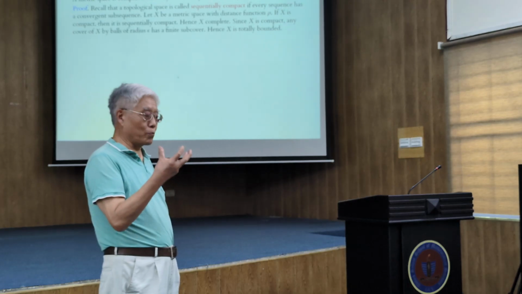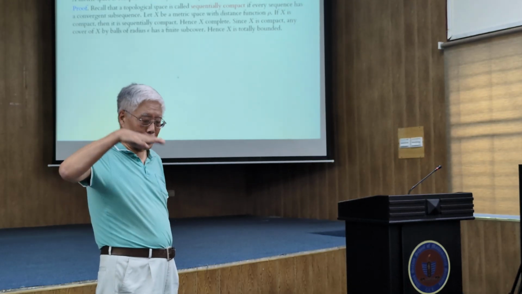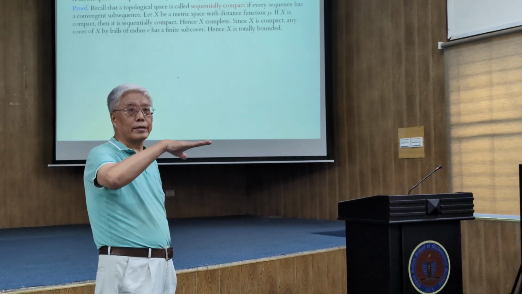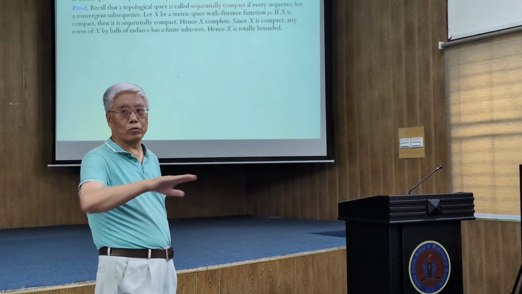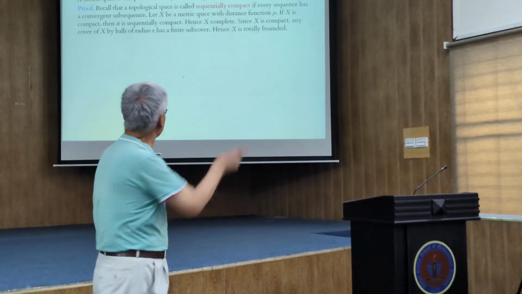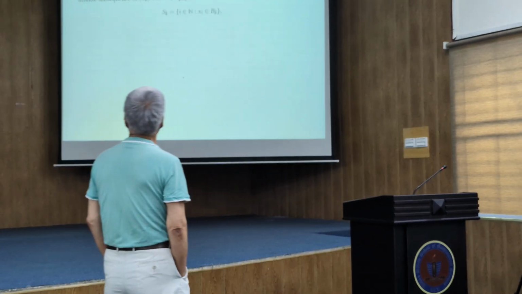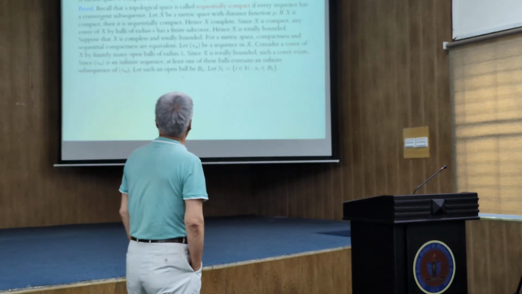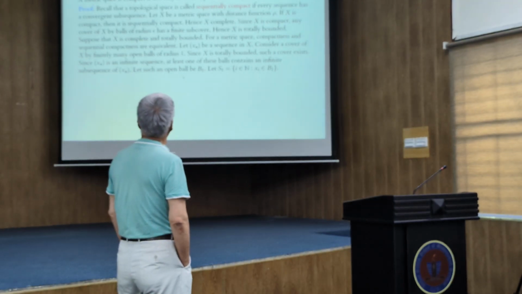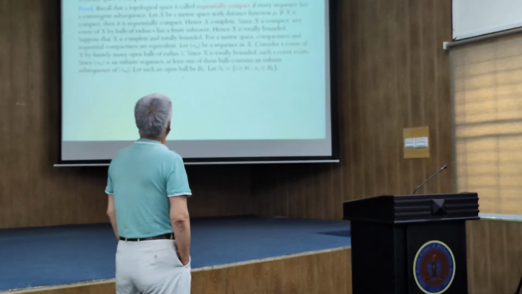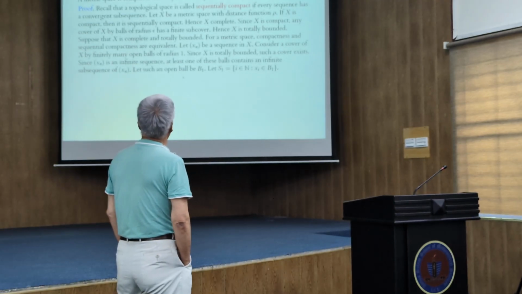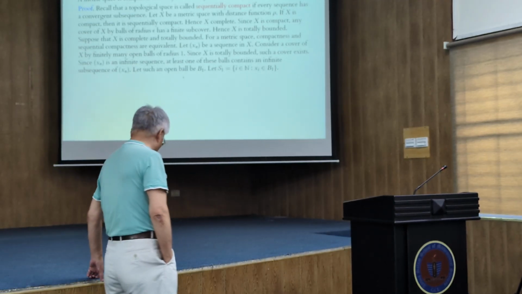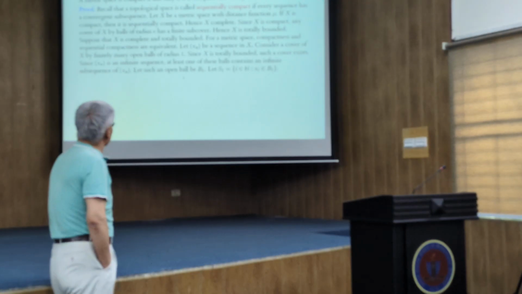The other side is we need to prove that now, assume that the space X is complete and totally bounded. And we need to prove that it's compact. So suppose that X is complete and totally bounded. So we want to have a sequence which has a convergent subsequence.